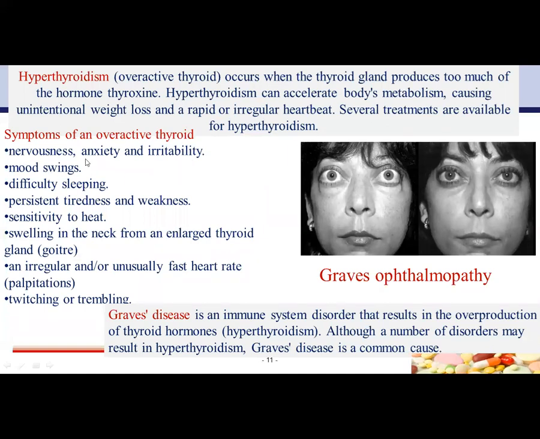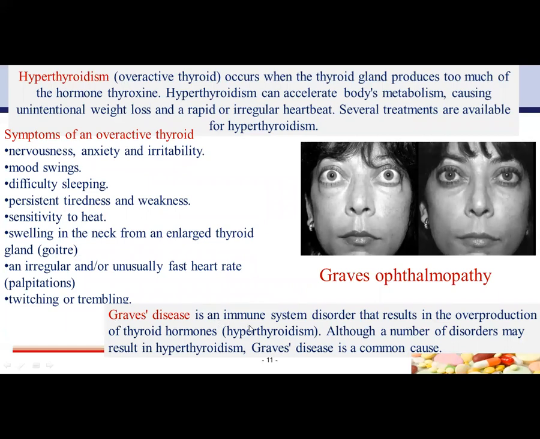First one is nervousness, anxiety, irritability. Second, mood swings. A person will have different mood swings at any time. Those are unpredictable. Difficulty sleeping, persistent tiredness and weakness, sensitivity to heat, swelling in the neck from an enlarged thyroid gland, goiter. He or she will also have a goiter. An irregular and unusually fast heart rate, twitching, trembling.